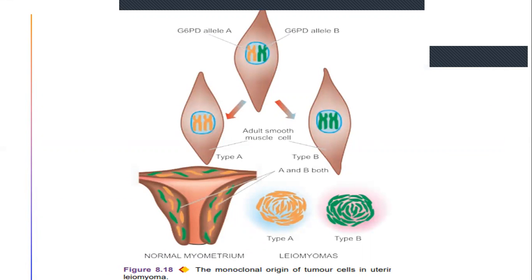So, monoclonal origin of tumor cells in uterine leiomyoma. G6PD allele A, G6PD allele B. This is the normal adult smooth muscle cells, with type A and type B both. This is normal myometrium, with type A and type B. Generally it should be this way, but because of some mutations in these genes, it causes leiomyoma of the uterine muscles.